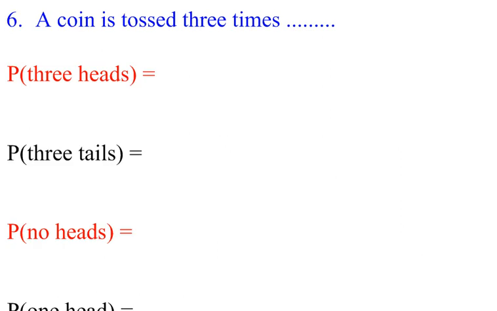The last one we're going to talk about are coins that are tossed. And it says we toss a coin 3 times. Now remember, when you toss a coin, you always have replacement. So we could make a tree diagram here so we can look at what we have, and I think that's a smart way to start. My first toss, I'm going to get a heads or a tails. My second toss, heads or tails, heads or tails. And then my third toss is heads or tails.